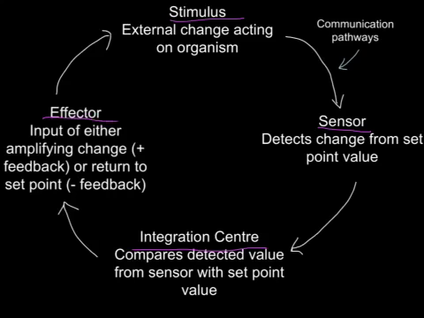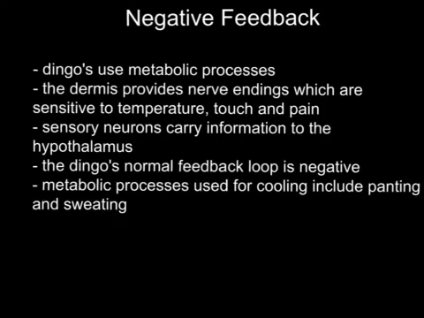With the high heats of the Australian desert, the dingo uses a negative feedback loop in order to cool itself through metabolic processes. The dingo uses thermoregulation to maintain its constant internal temperature when the heat of Australia is increased or decreased using metabolic processes.